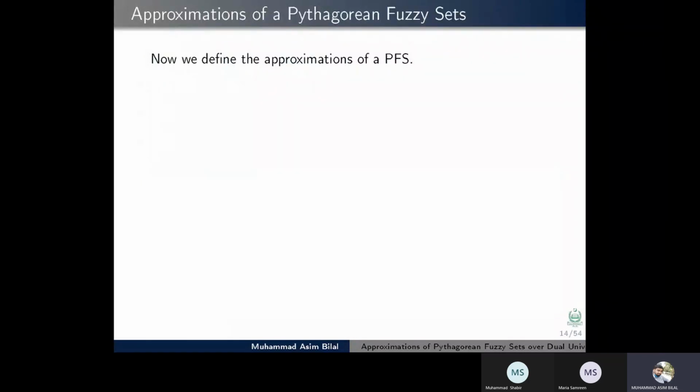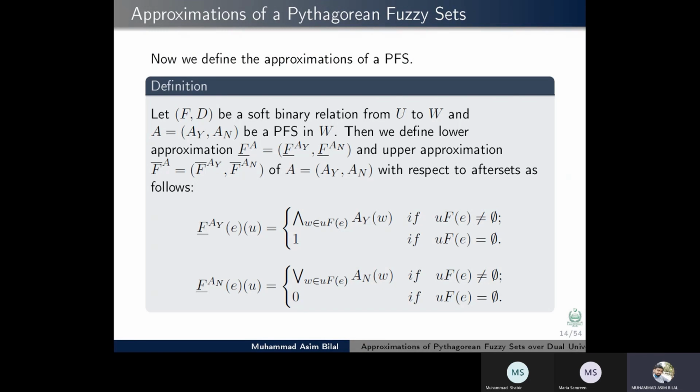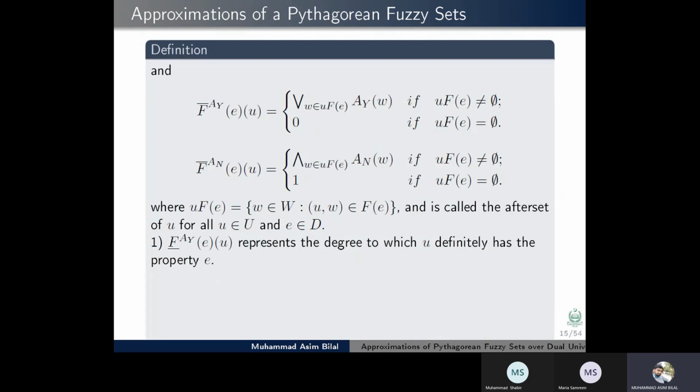Here, my work starts. Now we define the approximations of a Pythagorean fuzzy set. Let (F, D) be a soft binary relation from U to W and A be a Pythagorean fuzzy set in W. We define lower and upper approximations of A with respect to the afterset as follows. The membership component and the non-membership component of the lower approximation of A, and the membership and non-membership components of the upper approximation of the Pythagorean fuzzy set A, are defined with respect to the aftersets.